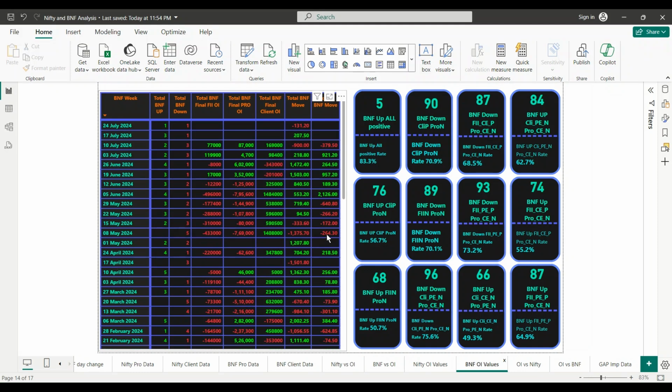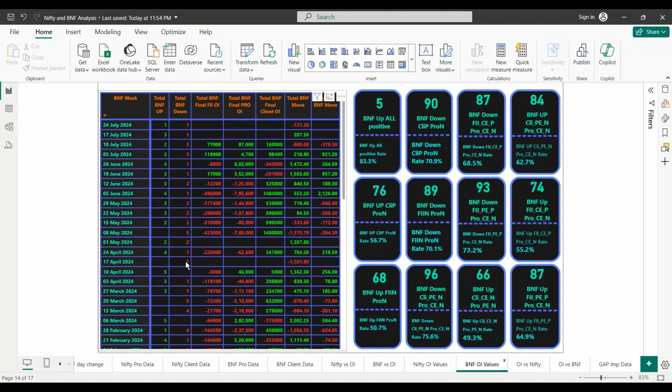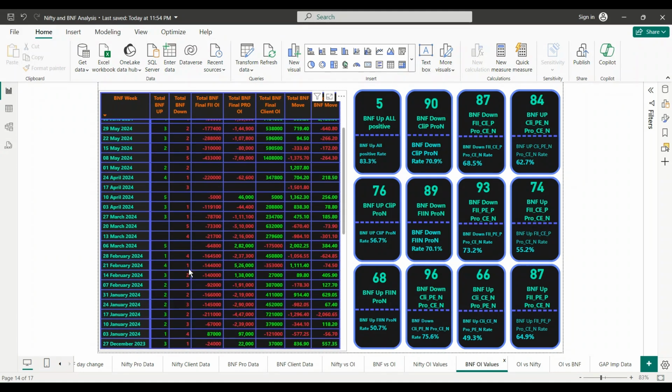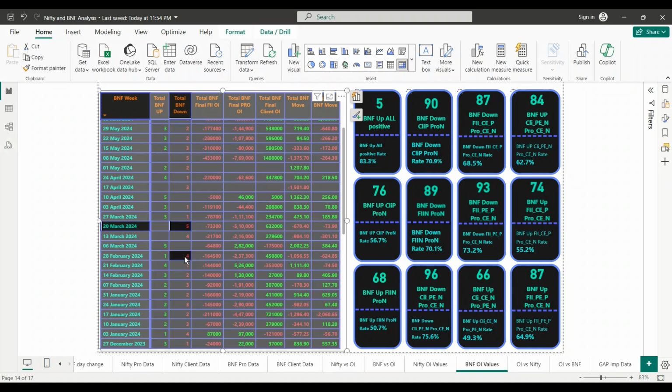See, 264 points down. Total week down is 300 points. Wow. 573, 4, 300 points. It's still down. It maintains that, 4, 600 points. So this will be very helpful if you follow this, right?